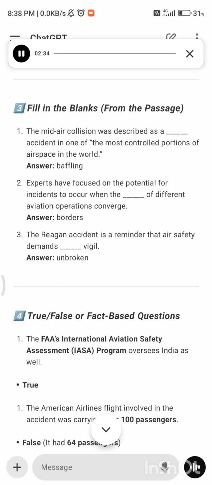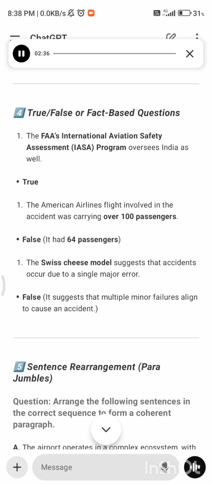4. True, false, or fact-based questions. 11. The FAA's International Aviation Safety Assessment, IASA, program oversees India as well. 12. The American Airlines flight involved in the accident was carrying over 100 passengers. False. It had 64 passengers. 13. The Swiss cheese model suggests that accidents occur due to a single major error. False. It suggests that multiple minor failures align to cause an accident.